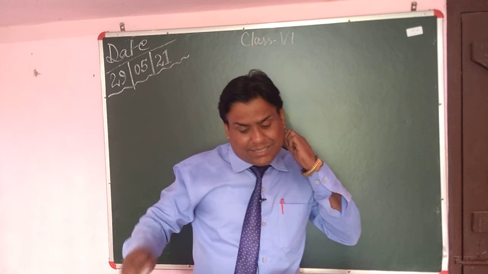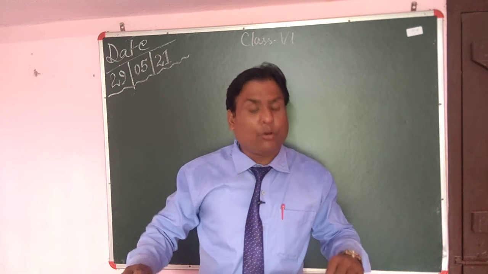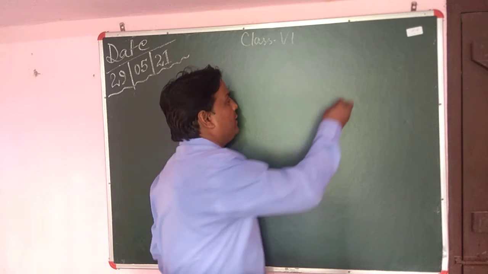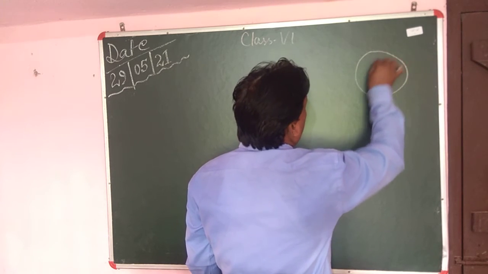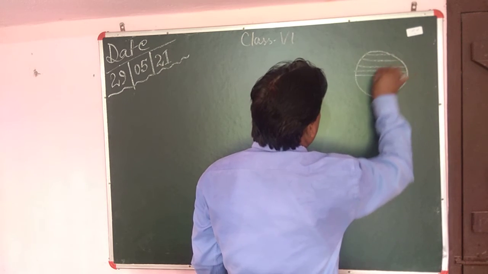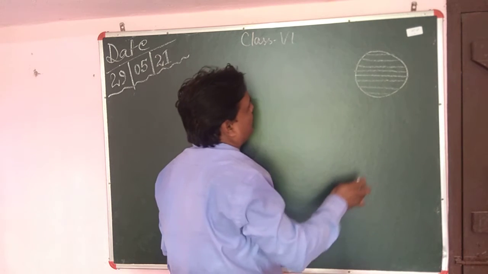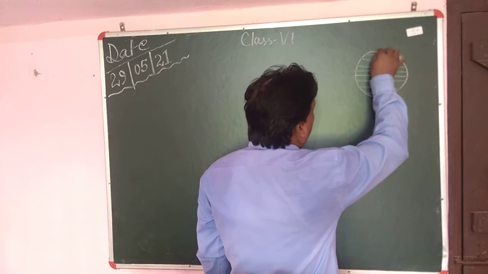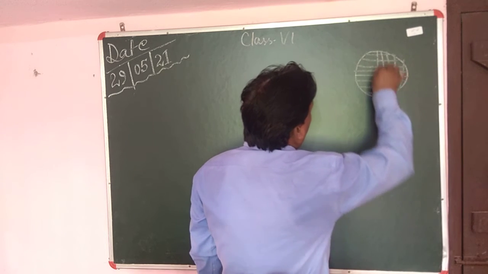Let me tell you one thing, that we have already studied what is a grid. Suppose this is the globe and some lines like this, these are the latitudes, the lines going from west to east. And lines coming from up to down, these are longitudes.